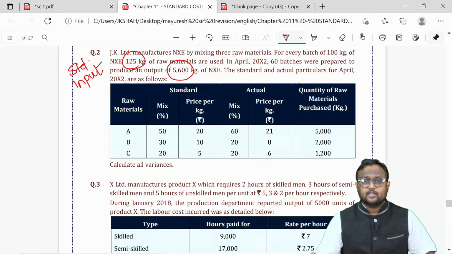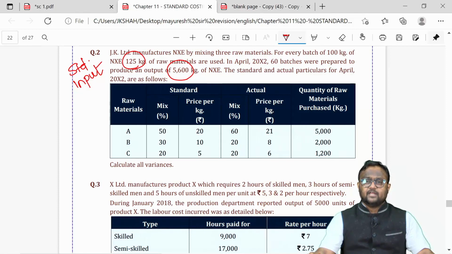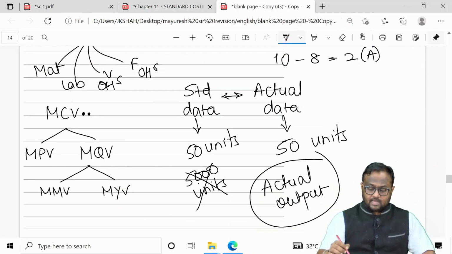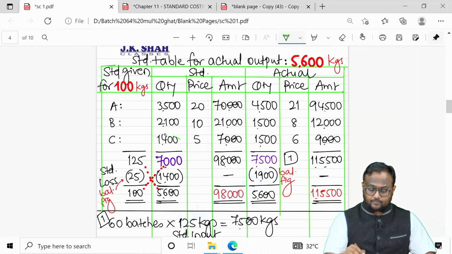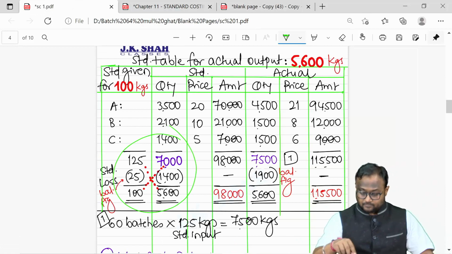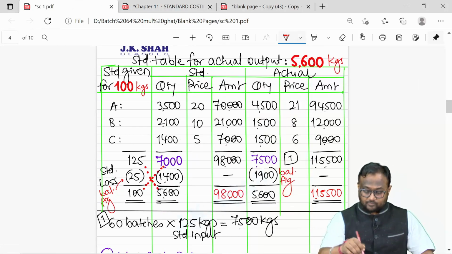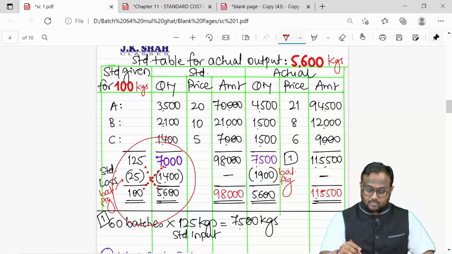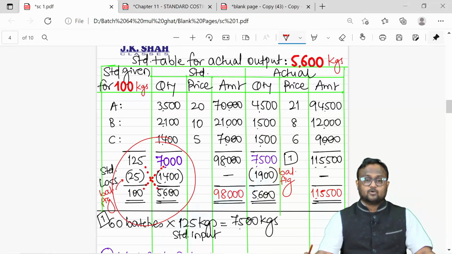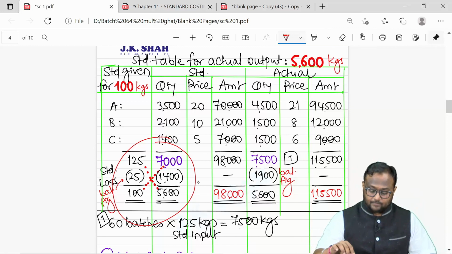So my standard input was calculated by way of cross multiplication. For 100 kgs of production, I need 125. How much do I need for producing 5,600? And that gives me 7,000 as an answer. Cross multiplication, it was that simple.